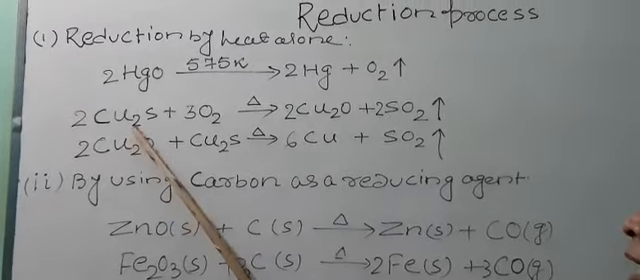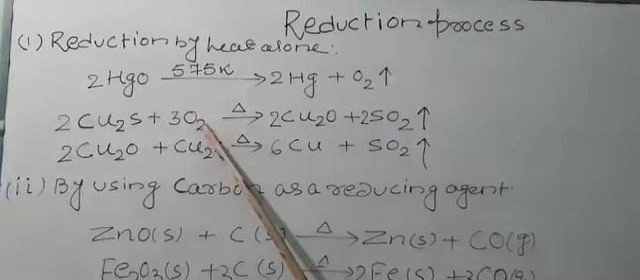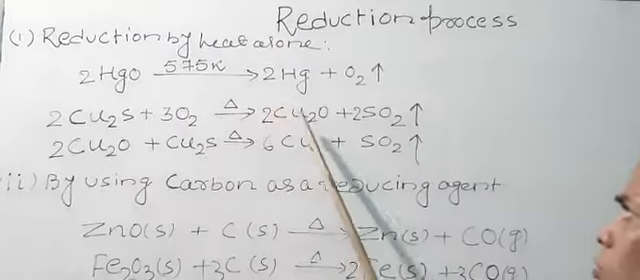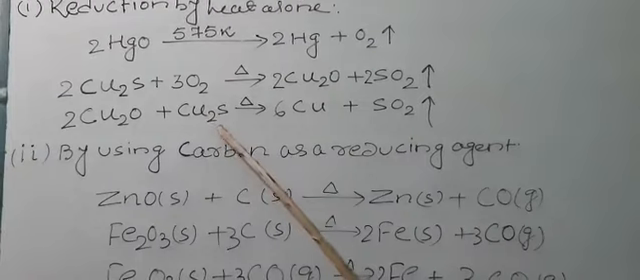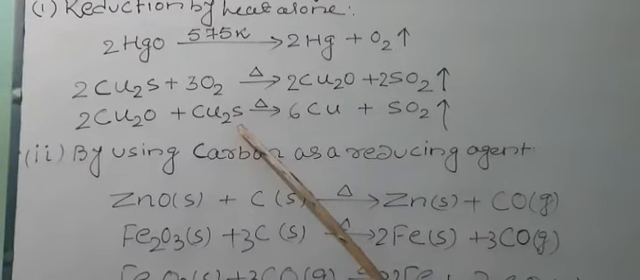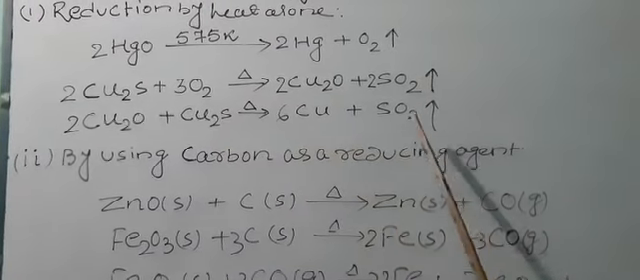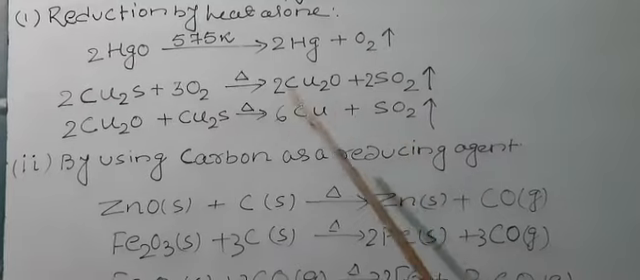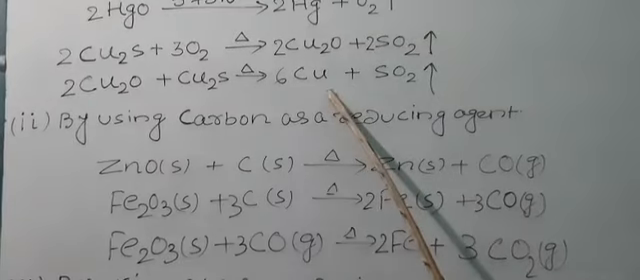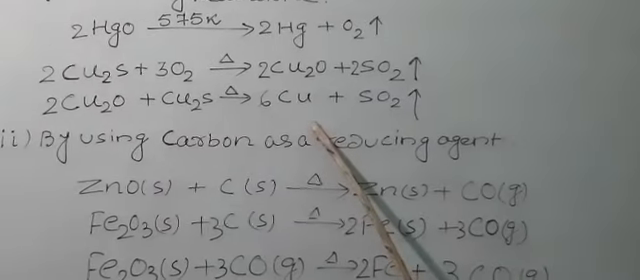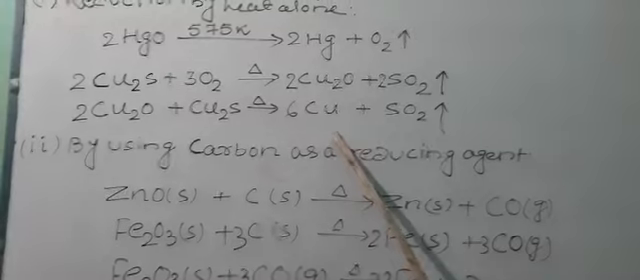As for example, here you see cuprous sulfide combined with oxygen forms cuprous oxide, sulfur dioxide. Again cuprous oxide combined with unreacted cuprous sulfide and forms copper and sulfur dioxide. So here you see roasting and reduction is taking place simultaneously. So this is about the low reactive metal.